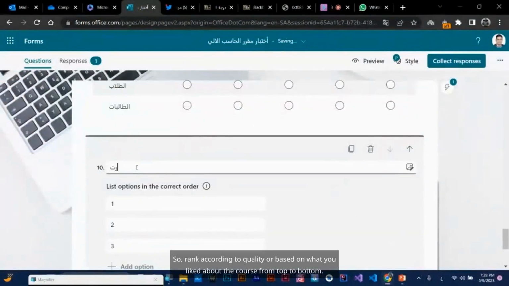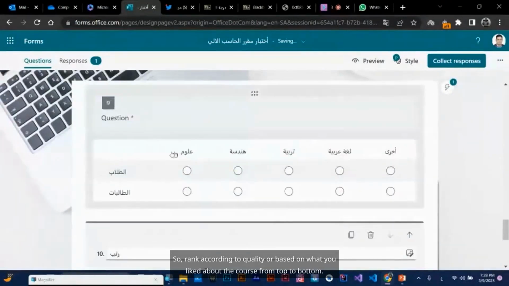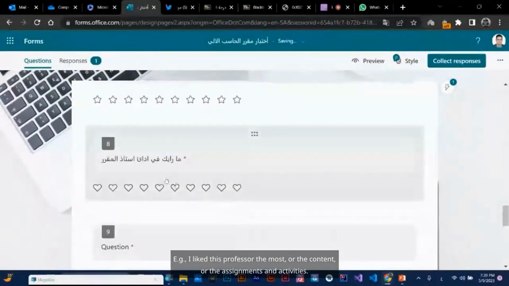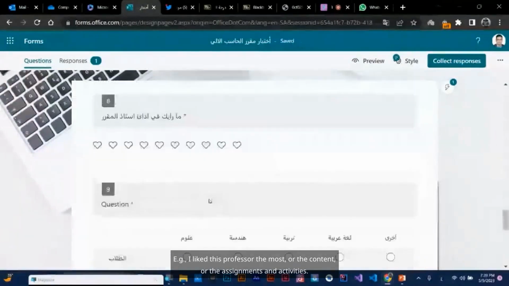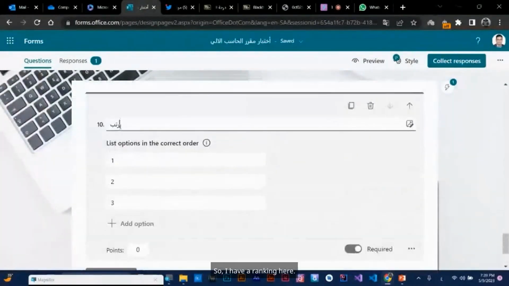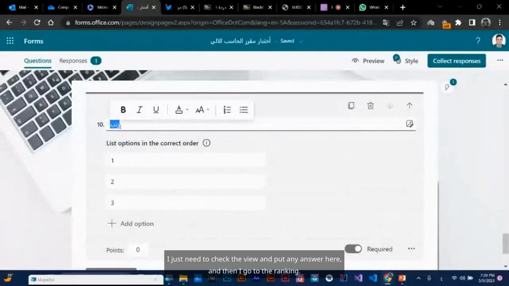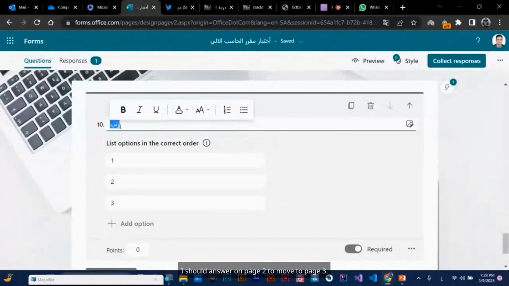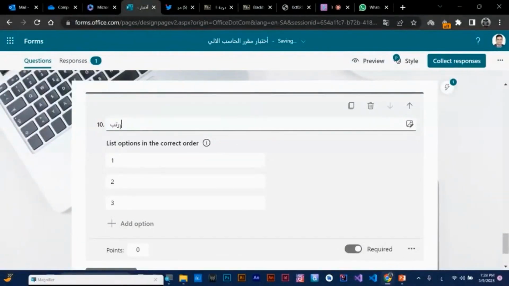So rank according to quality or based on what you liked about the course, from top to bottom. For example, I like this professor the most, or the content, or the assignments and activities. So I have a ranking here. I just need to check the view and put any answer here, and then I go to the ranking. I should answer on page 2 to move to page 3. I set it up like this, so this is my mistake.